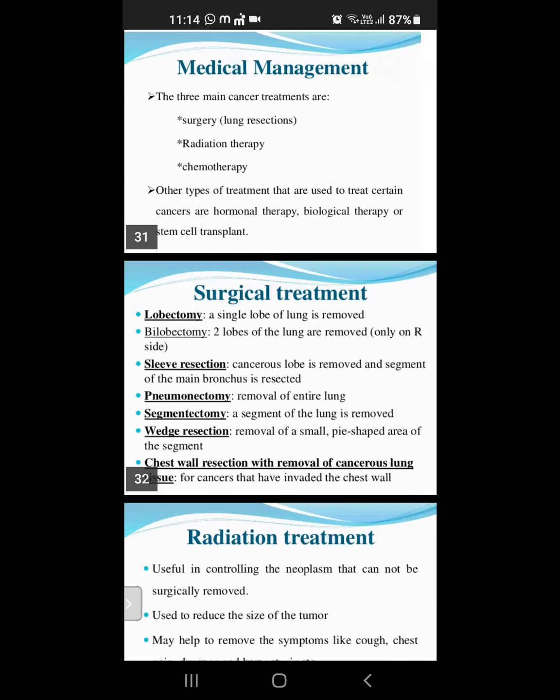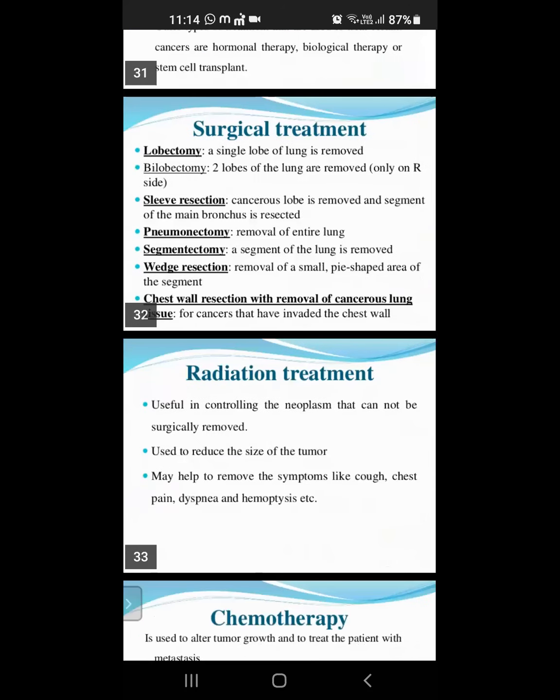Understand surgical treatment? Yes, ma'am.